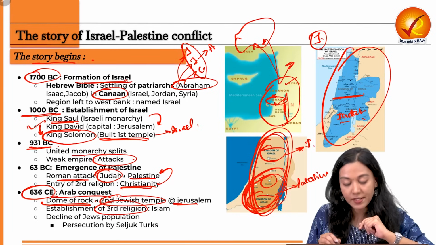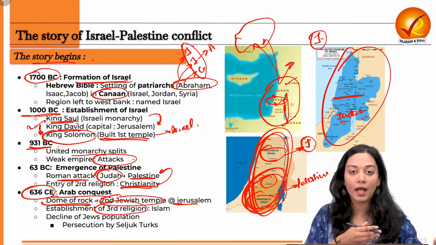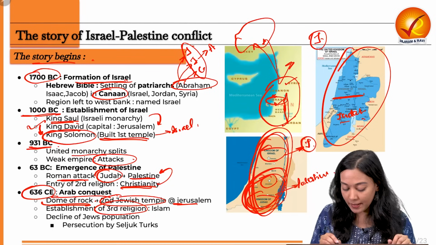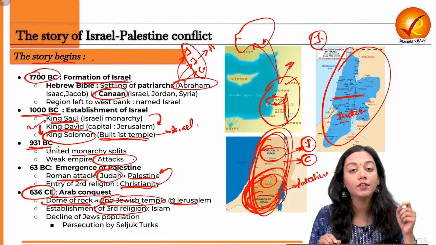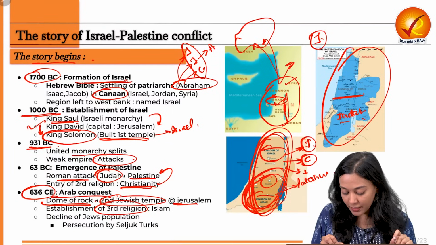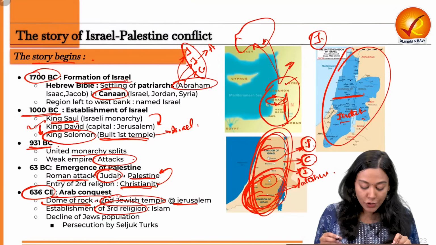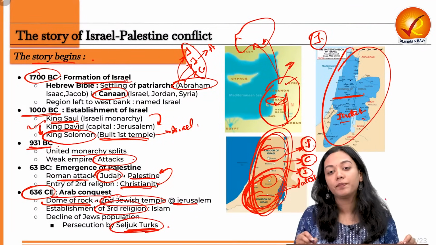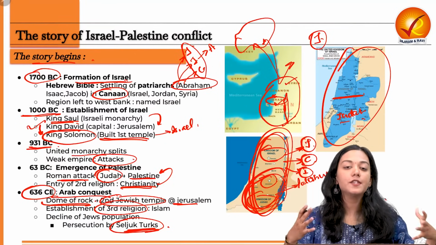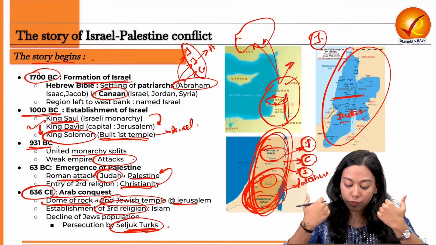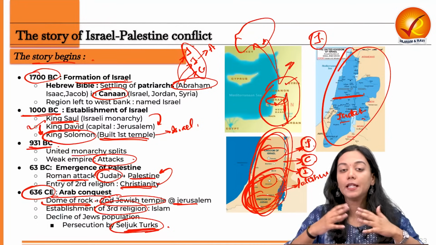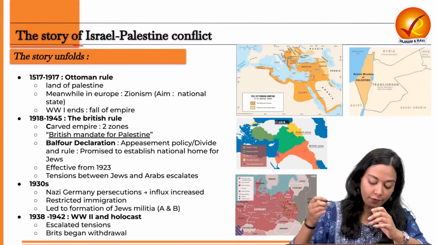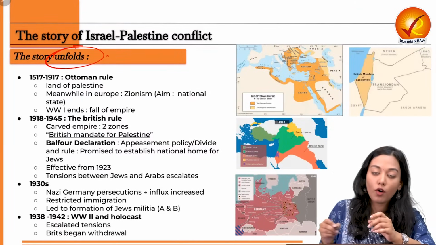One is Judaism, which has its ancient homeland in Israel. Second comes Christianity with the Roman attack, and then comes the religion of Islam with the attack of the Arabs. Especially when the Seljuk Turks attacked the Jewish land, it caused massive persecution of the Jews. A lot of them were forced to flee out of the Israel region and moved into Europe, as I have already told. Now, with the massive conquest of the Turks, unfolds the story of Palestine.